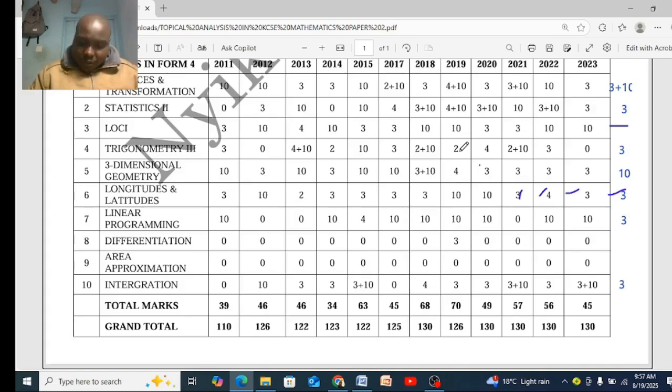Number 3, in Form 4, I want to give you statistics. And number 4, in Form 4, I want to give you trigonometry 3. So these are 4 topics in Form 4. Those that I feel strongly that you will not miss this year: integration, longitude, statistics, and trigonometry 3, the one where we draw the sine and the cosine graphs, right?